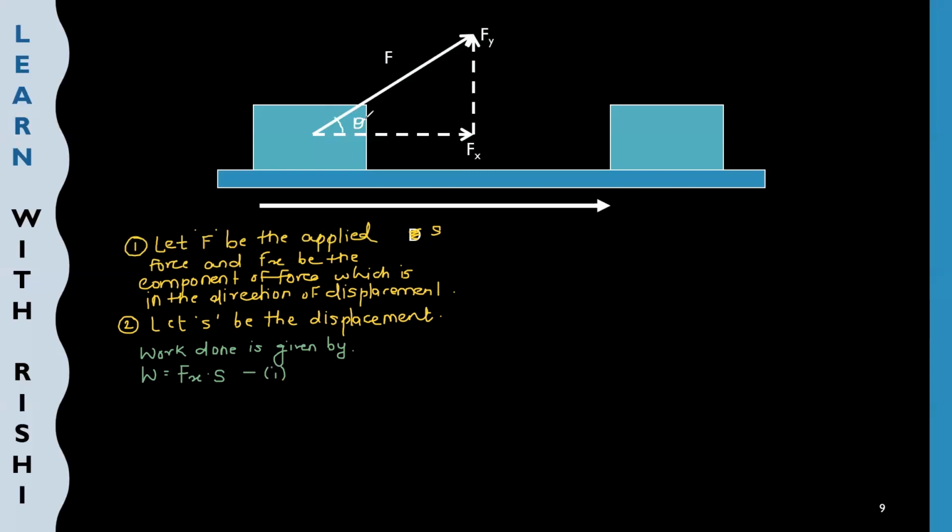So in the derivation also you have to explain that let theta be the angle formed with the horizontal component. Okay. So theta is the angle formed with the horizontal component.